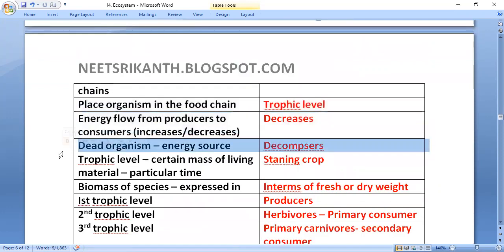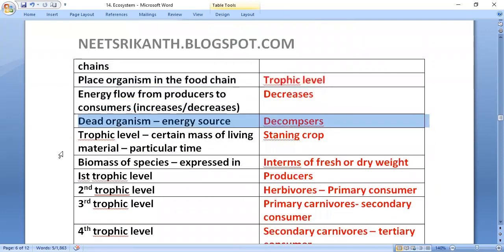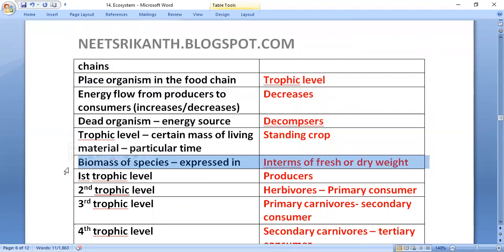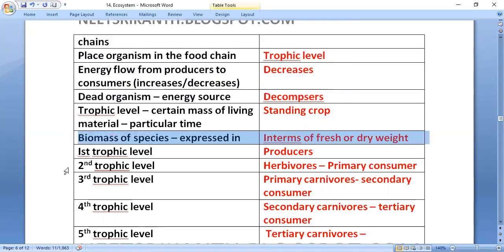Dead organisms are the energy source for decomposers. At a trophic level, the certain mass of living material at a particular time is called the standing crop. Biomass of a species is expressed in terms of fresh or dry weight.